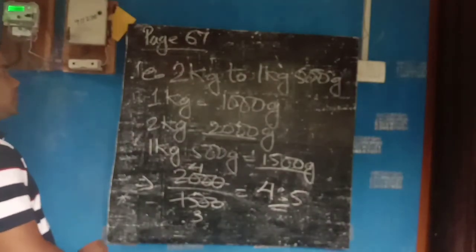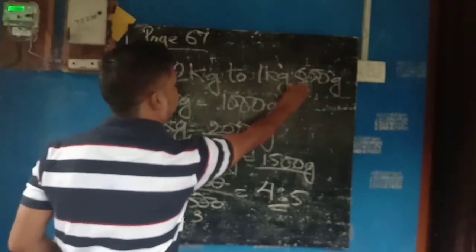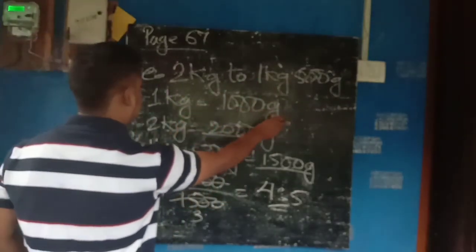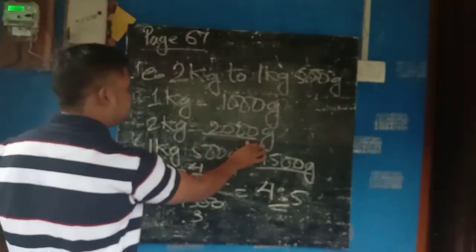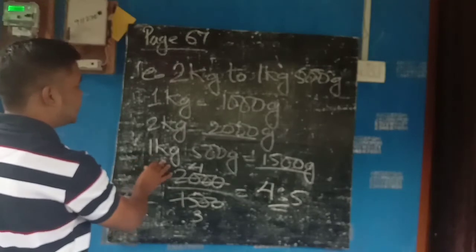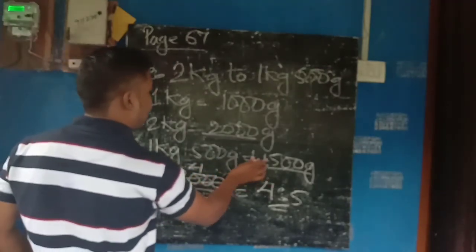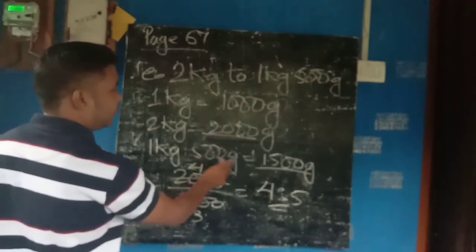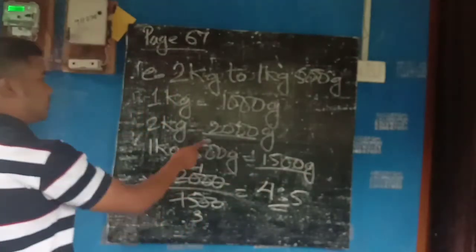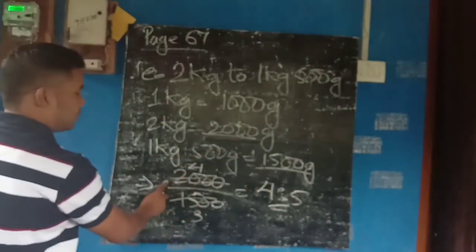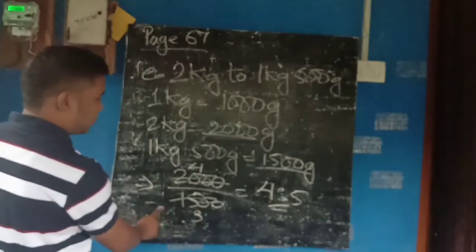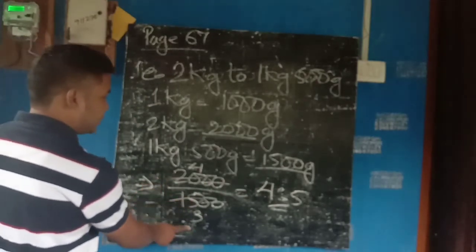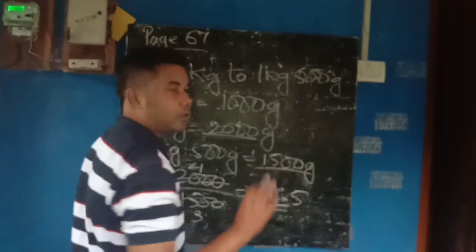See one more time. 2 kg to 1 kg 500 gram. As you know, 1 kg is equal to 1000 gram. 2 kg is equal to how much? 2000 gram, 2 into 1000. 1 kg 500 gram is equal to 1500 gram, because 1 kg is 1000 gram plus 500 will give you 1500 gram. So both the quantities we got. 2000 by 1500, 00 cancel. 20 by 15 is left. It will cancel by 5. 5 3s are 15, 5 4s are 20. The answer is 4 is to 5.